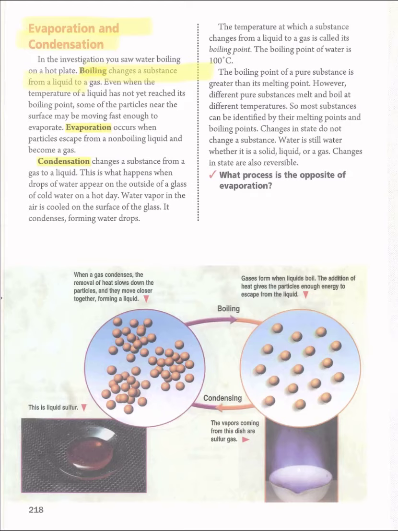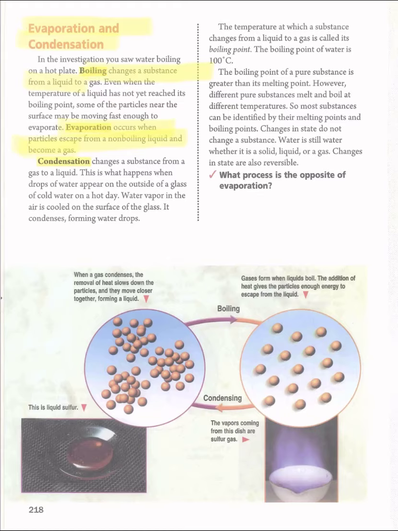And here we have what? Evaporation. Evaporation occurs when particles escape from a non-boiling liquid and become a gas. In evaporation, before the liquid reaches the boiling point, the particles will escape and change to a gas.